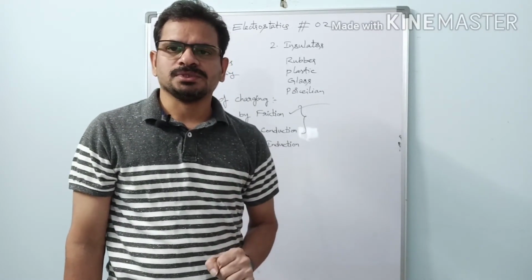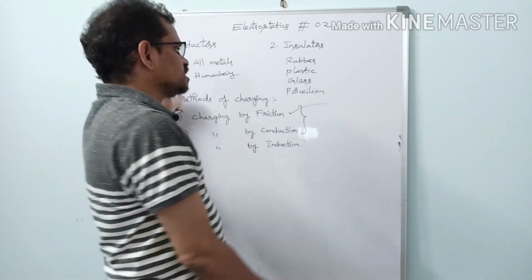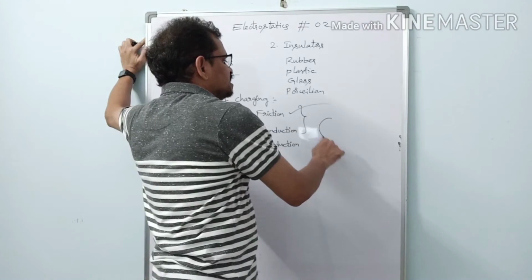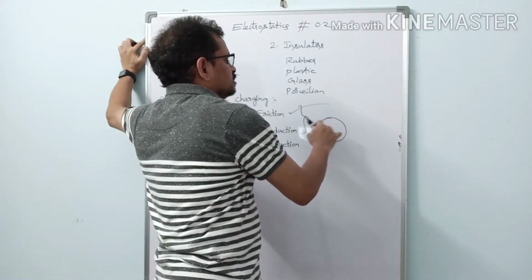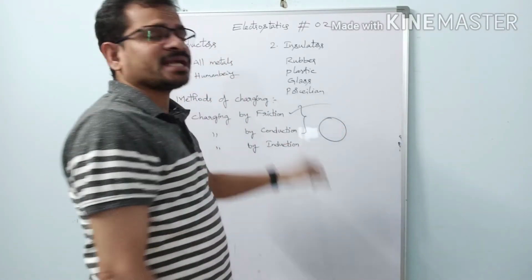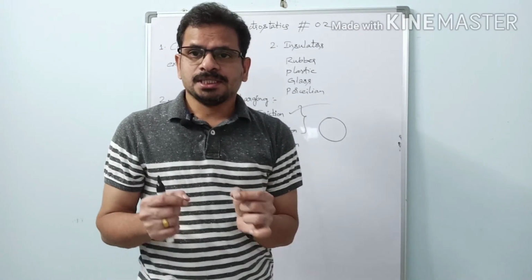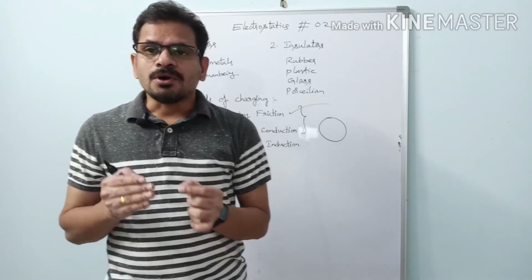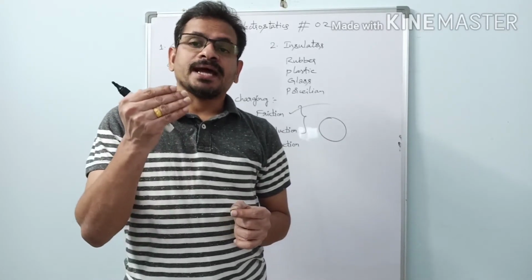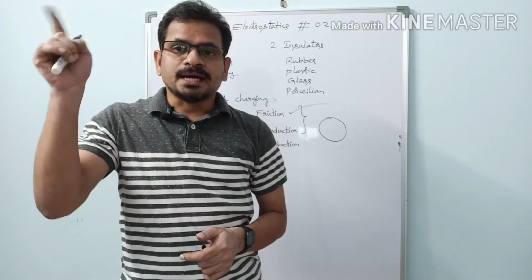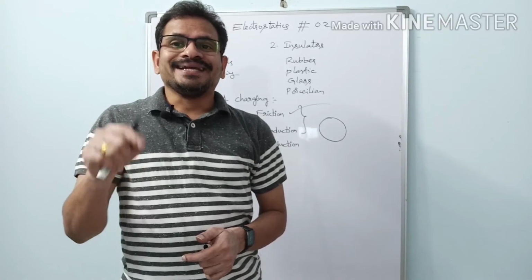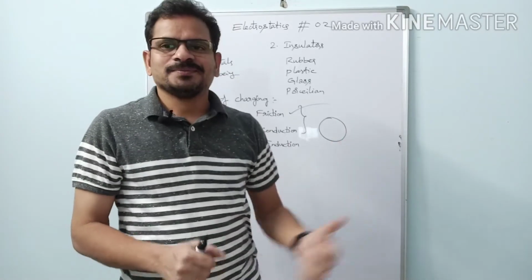What is the conduction process? Here it is very simple. If a body which is charged is brought in contact with another uncharged body, then that uncharged body gets charges from this body.